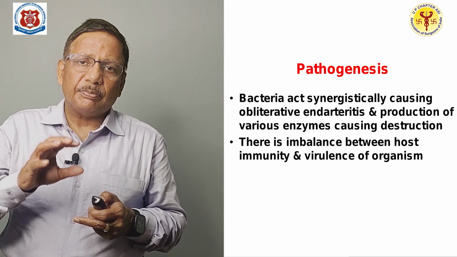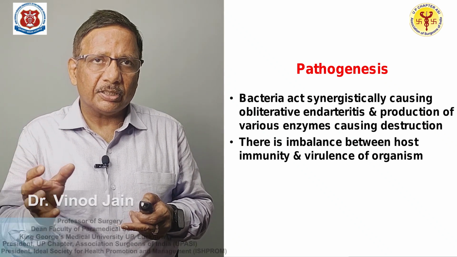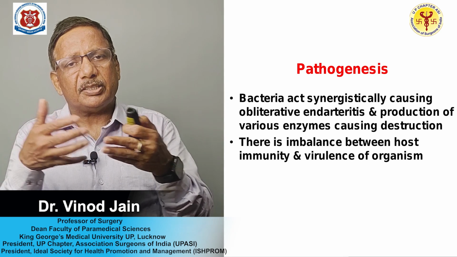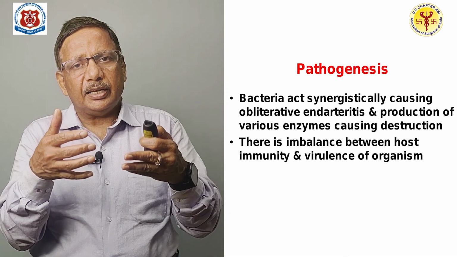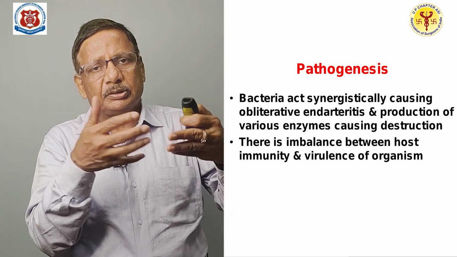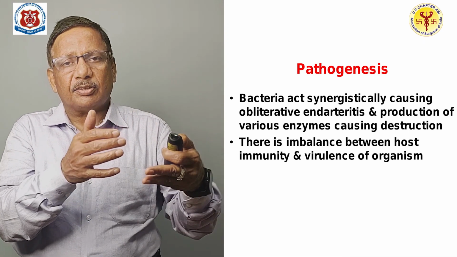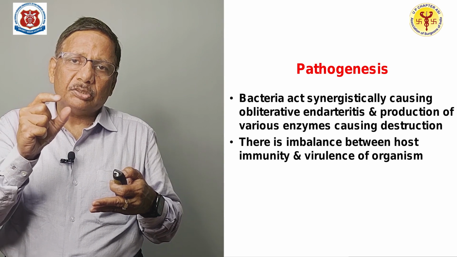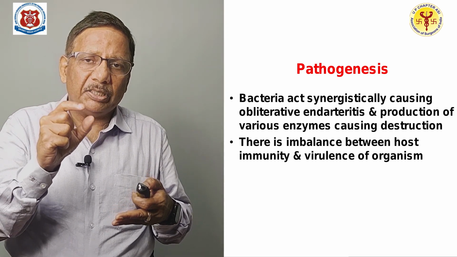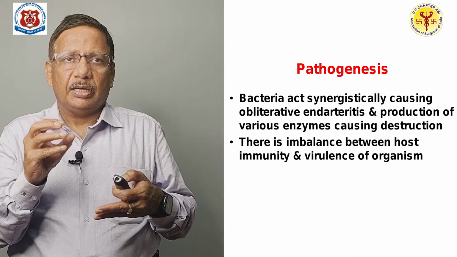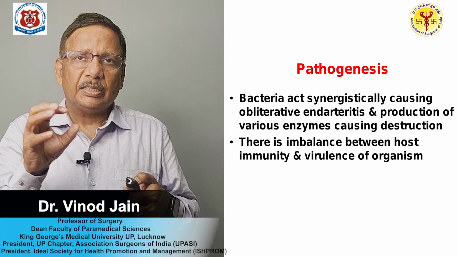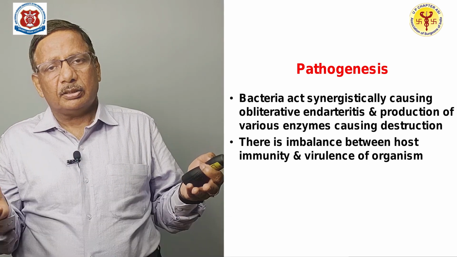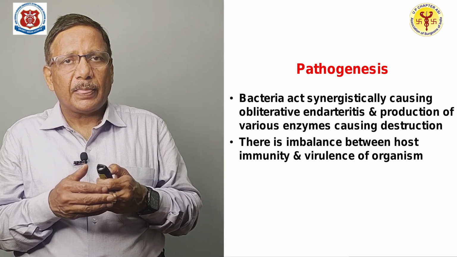Once there is development of bacterial infection, these bacteria act synergistically. That means they complement each other. They enhance the destructive process of one another. So, what they do? They cause basically obliterative endarteritis and production of various enzymes that cause destruction of the fascial barrier, and the infection grows.